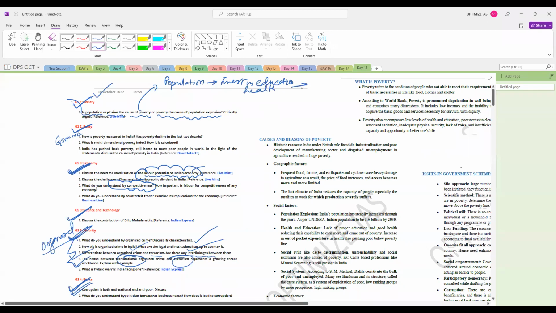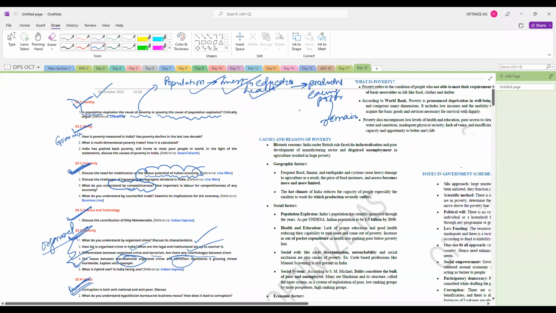So the productivity and earning potential is not good and they remain poor. Is this clear or not? Generally, whenever the family size is more, they are not able to invest in education. They are not able to invest in health.